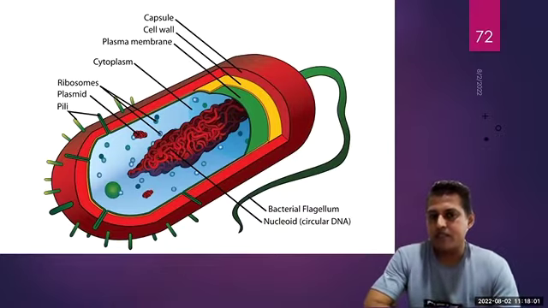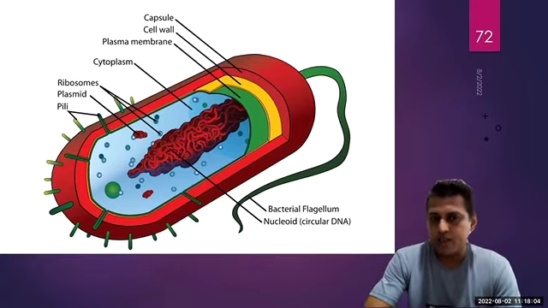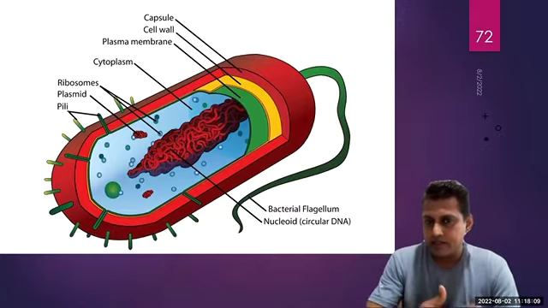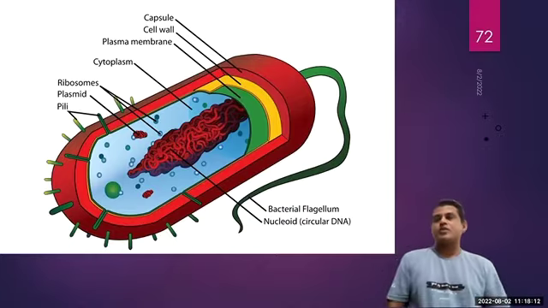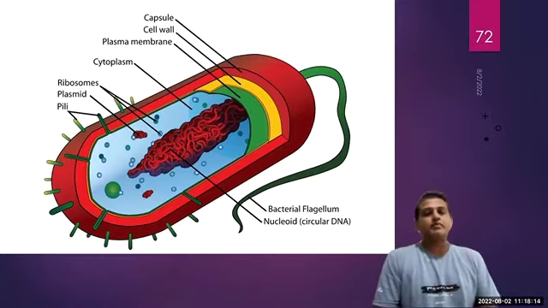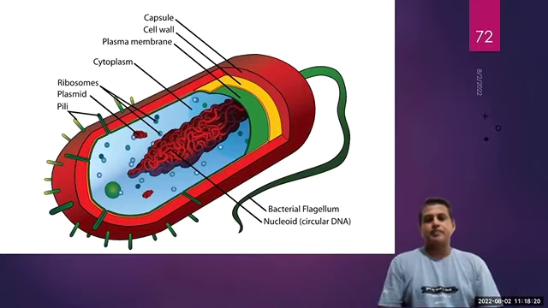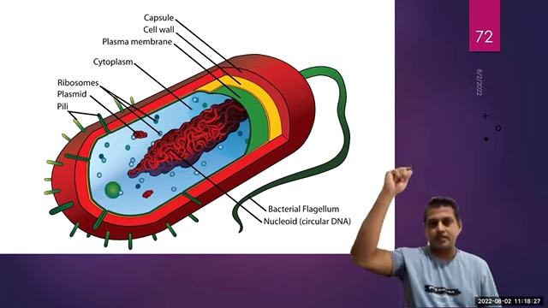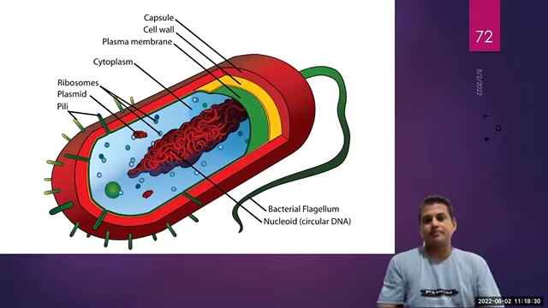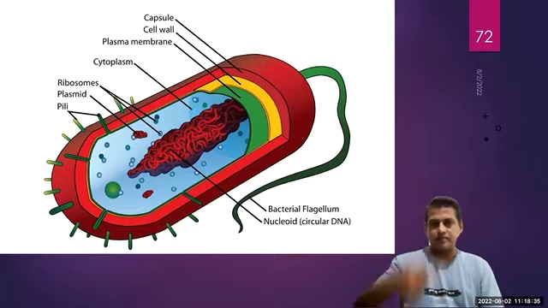Okay, the major difference we said is that prokaryotes don't have a nucleus. So you can see here, the DNA is called circular DNA. Why is it called circular DNA? The DNA molecule is like a circle. The double helix is just like a circle. There are no ends. It's just a circle. But in eukaryotes, they are straight lines. The DNA molecule is like a line.